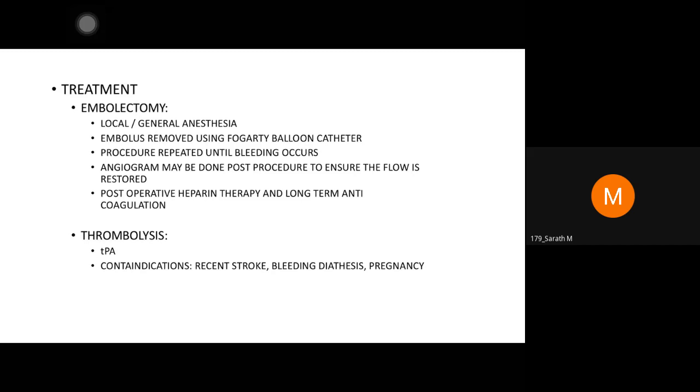So don't miss that the emboli may be from an atrial fibrillation patient, may be a mitral stenosis patient with an enlarged left atrium, congestive cardiac failure, throwing an AF causing an embolic phenomenon, an embolus presenting in the right lower limb. So you need to see it as a whole. Basic investigations will include an ECG, auscultating the heart, and looking for other signs whether the heart is normal. Echocardiogram can be done if you suspect the heart is also a problem. Heparinization and anticoagulation, and in an acute setting thrombolysis, can be done.